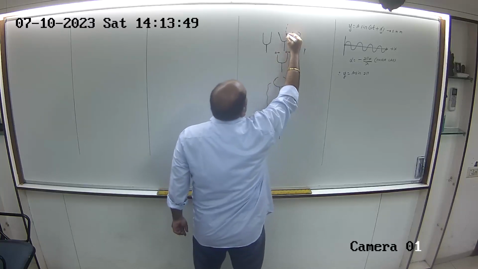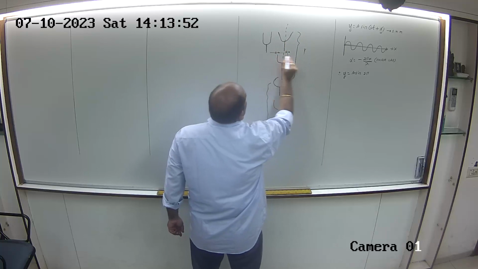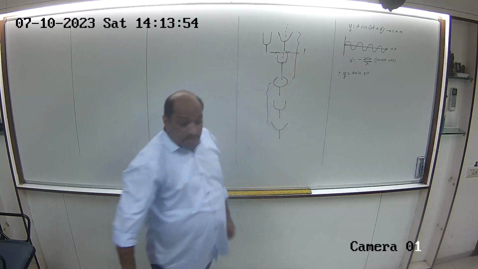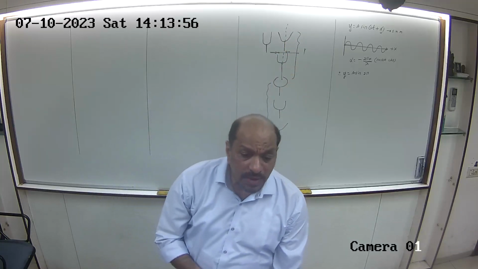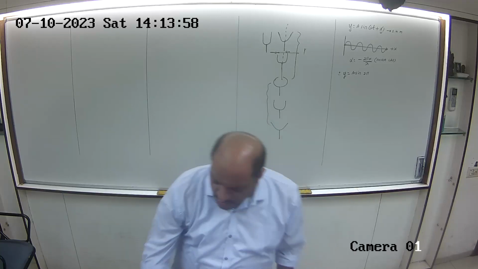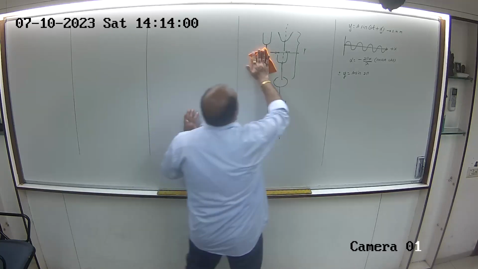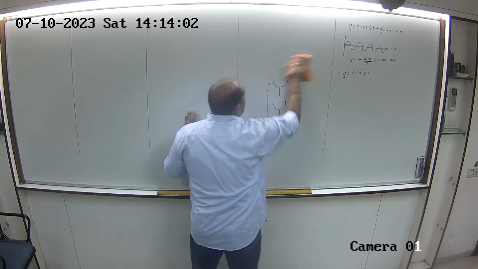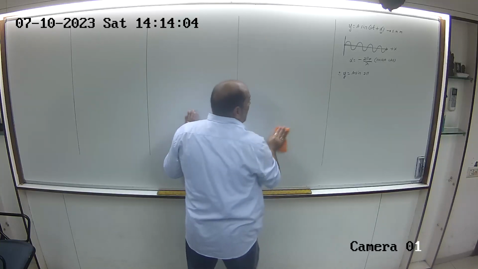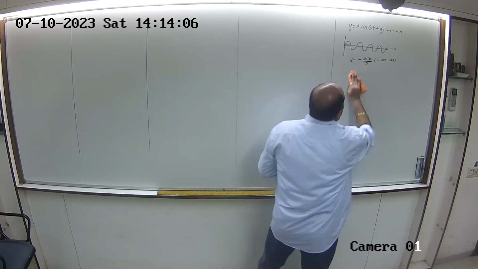Correct? So this is the line of vibration, and the prongs vibrate this way. That means the prongs perform transverse vibrations. Because what is the meaning of transverse vibrations? The particles of the medium vibrate at right angles. So when I start with Melde's experiment today itself, we are going to talk about that.